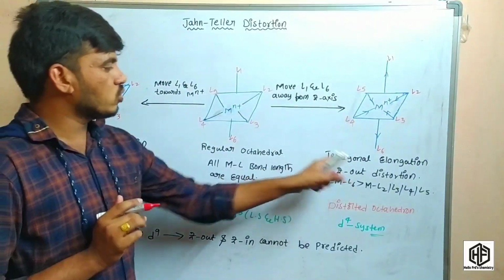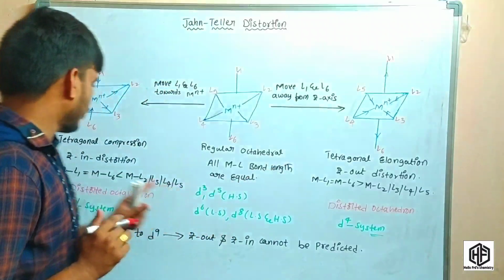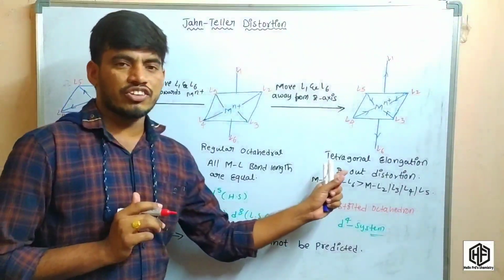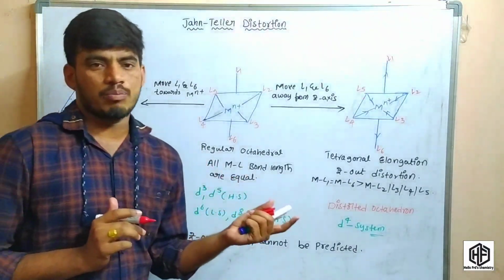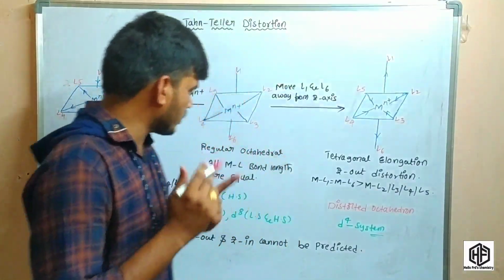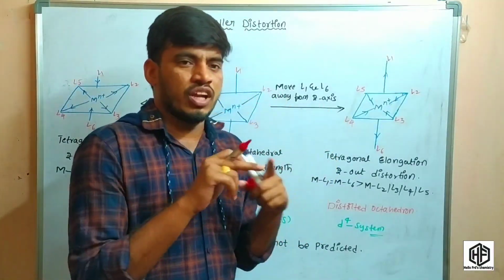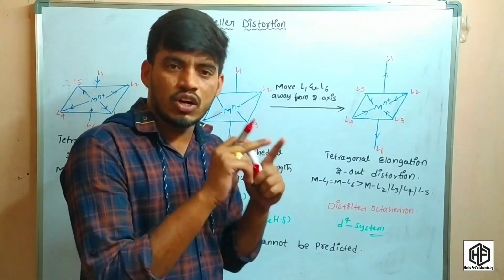So why are these two distortions present? One is the tetragonal elongation and another one is the tetragonal compression. What is tetragonal elongation, and when do tetragonal elongation and tetragonal compression form, what is the reason? The reason is whenever the electrons are filled in an unsymmetrical way, in an electronically degenerate state.